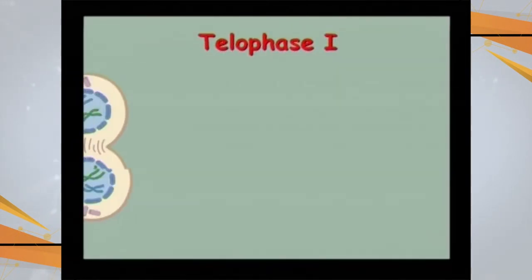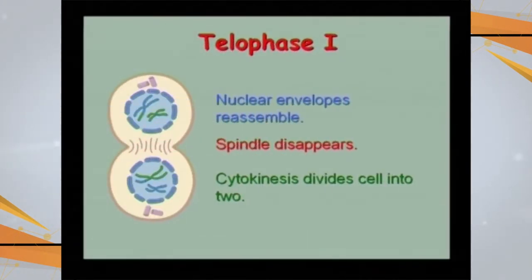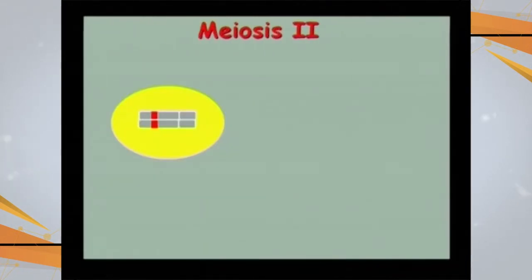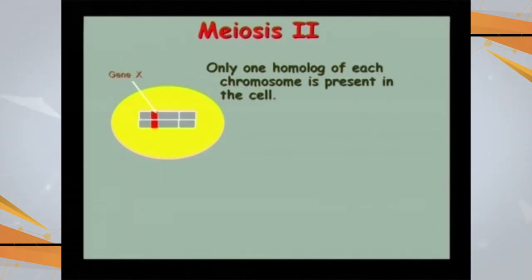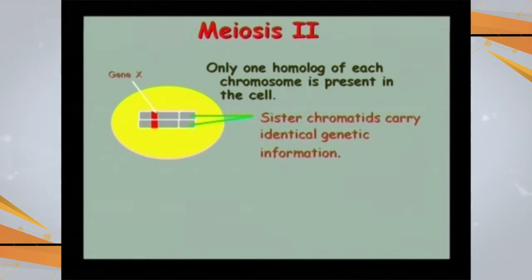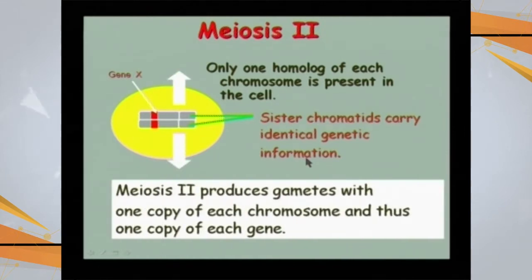And then in telophase 1, again the nuclear envelope is going to reassemble, spindle fibers are going to disappear, and cytokinesis divides the cell into two. As a result of the first meiotic division, each of the daughter cells is going to receive half the chromosomes, that is called reduction division, and now the sister chromatids carry identical genetic information.